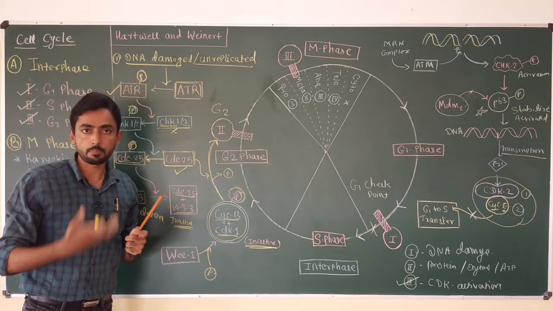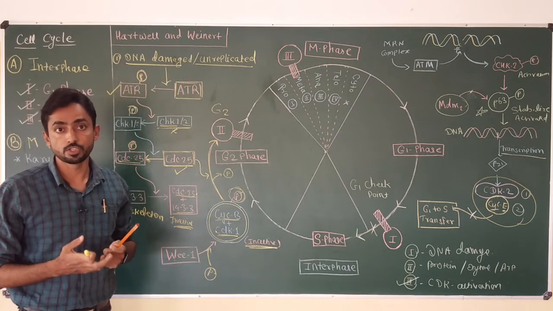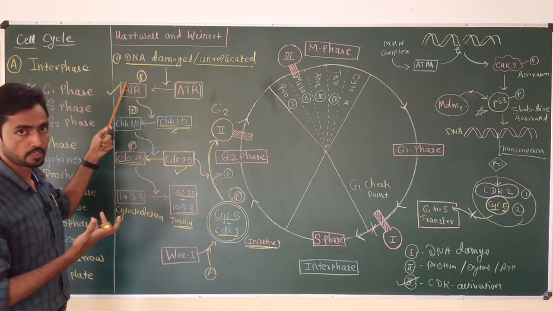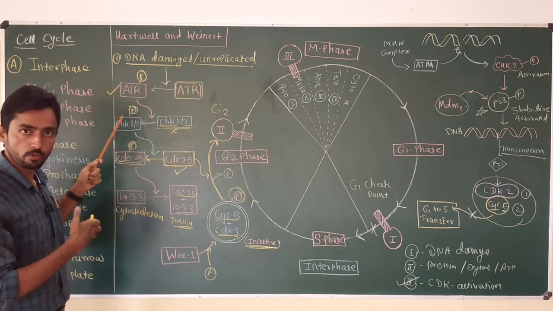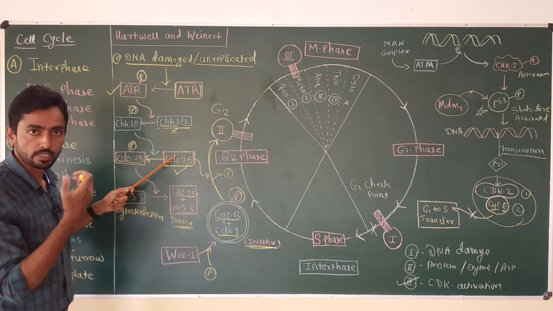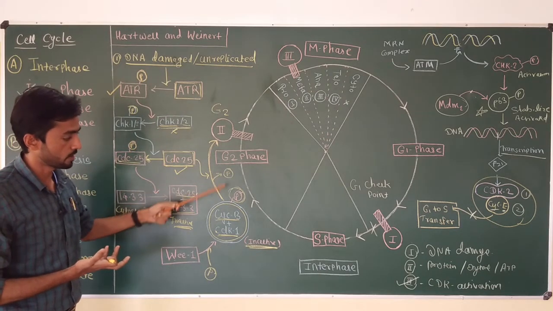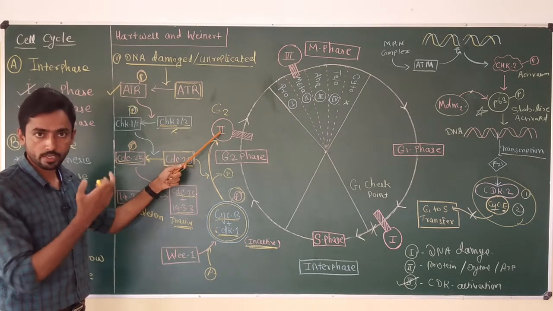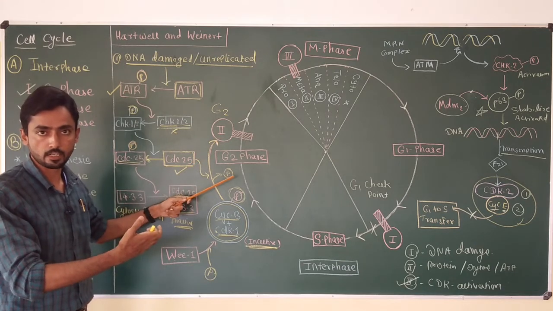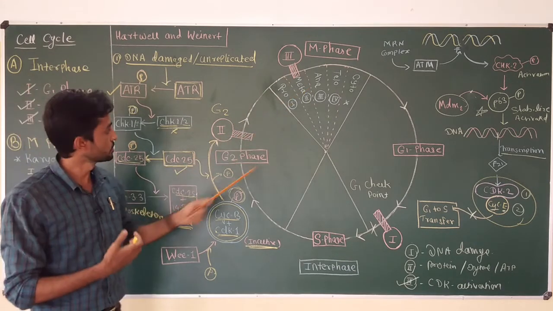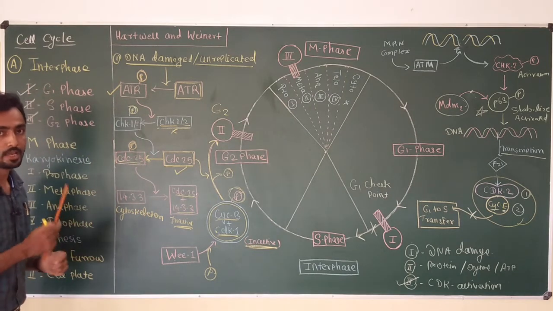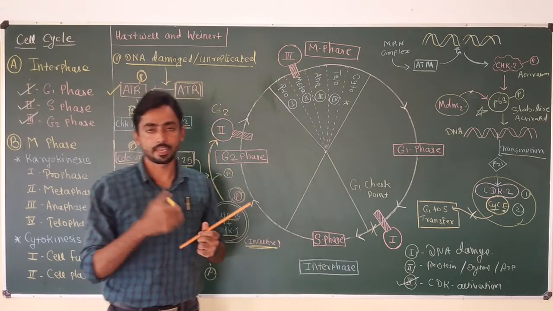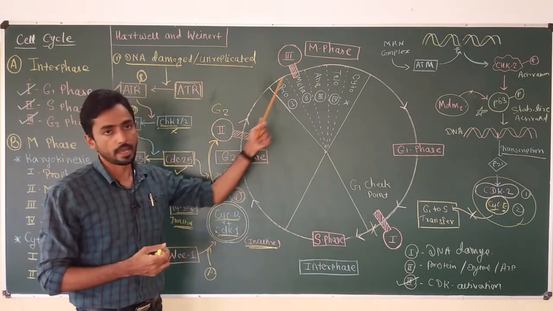Once this happens, the cell activates its DNA damage repair mechanism. And after that, once this DNA damage is repaired, ATR is going to inactivate, then CHK1 is going to inactivate, which is going to activate CDC25. This CDC25 is going to dephosphorylate this complex, which is going to activate CDK1, and now this enzyme is going to work in the G2 checkpoint, and now the cell can easily transfer from G2 to M phase. So this is the actual mechanism or pathway by which the G2 checkpoint ensures that an abnormal cell cannot move from G2 to M phase.